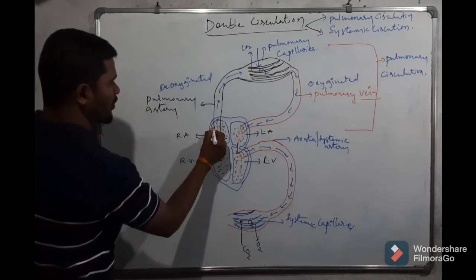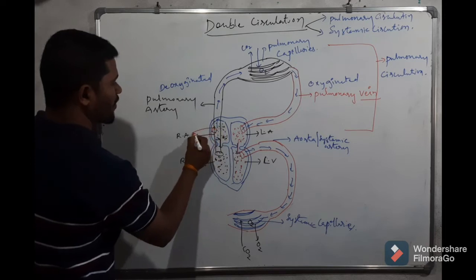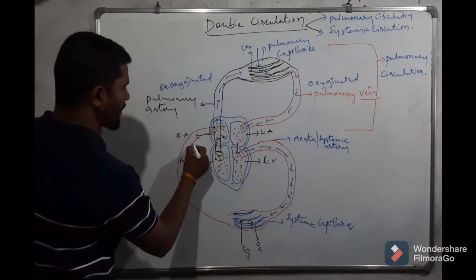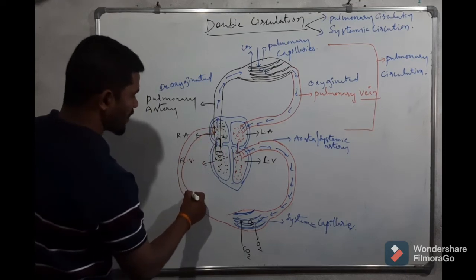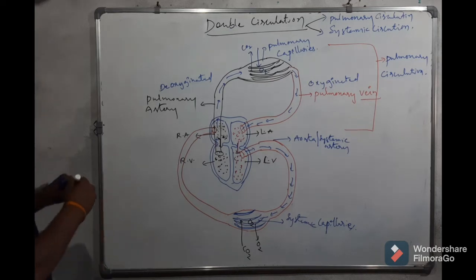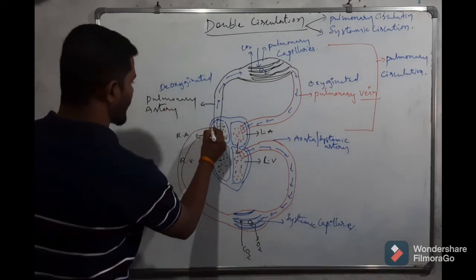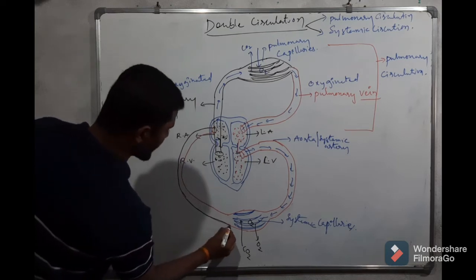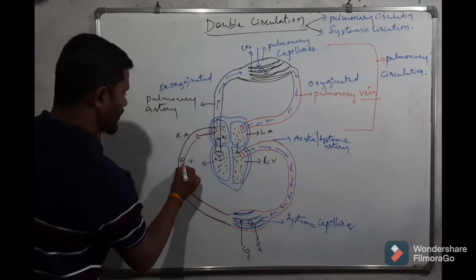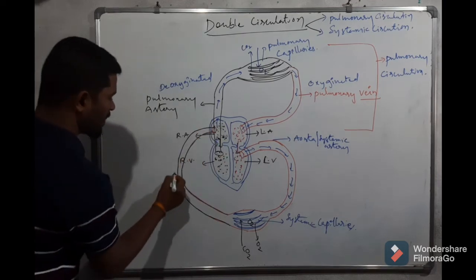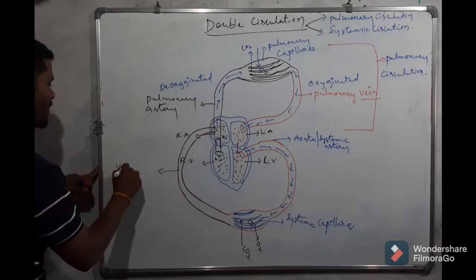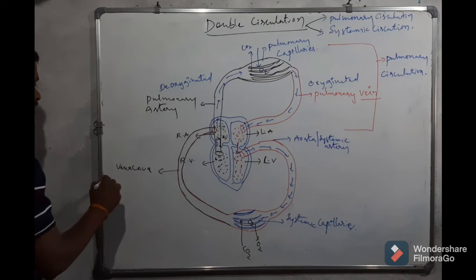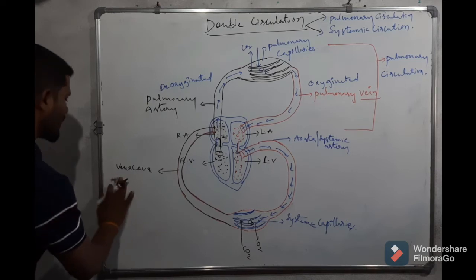There are two types of vena cava, superior and inferior.